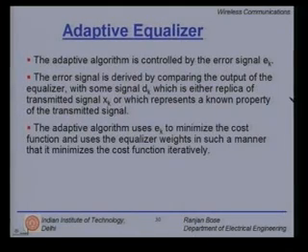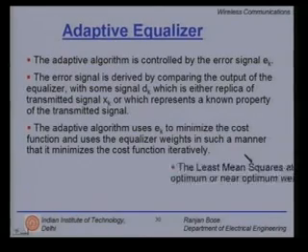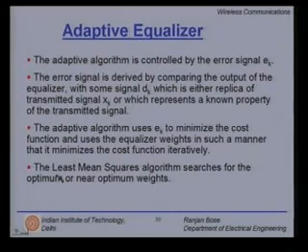The adaptive algorithm uses Ek to minimize the cost function and uses the equalizer weights in such a manner that it minimizes the cost function iteratively. This is important. How many iterations will it take to converge? Those depend on the particular choice of the algorithm. The least mean square or LMS algorithm searches for the optimum or near optimum weights. This is one of the popular methods.